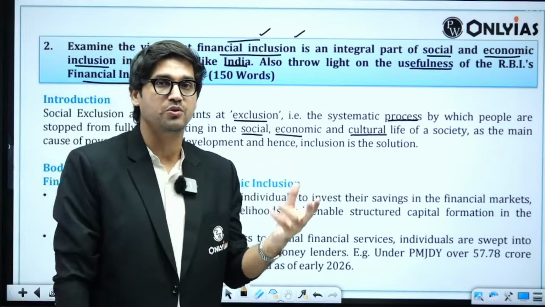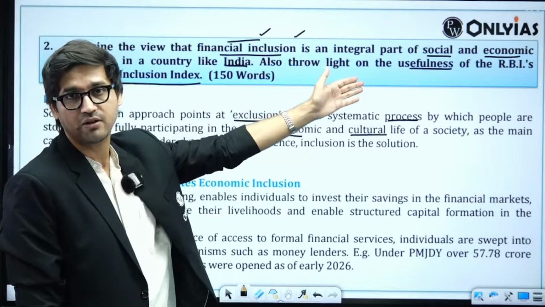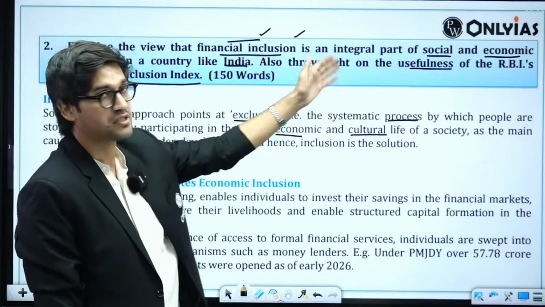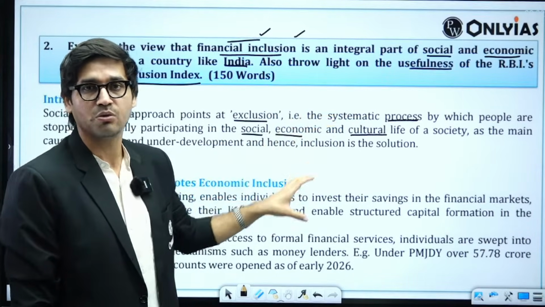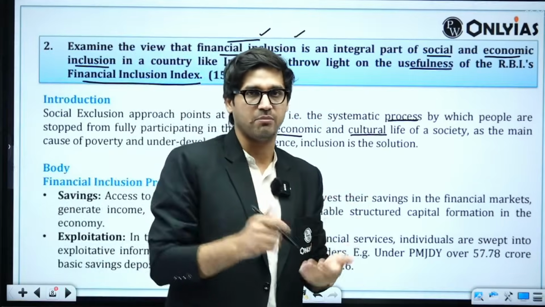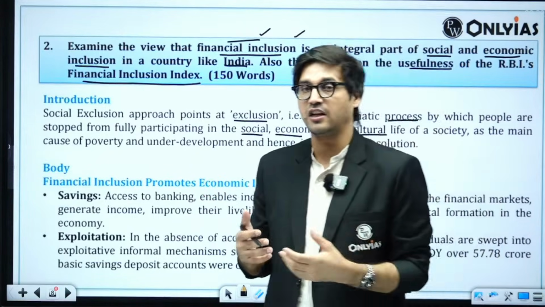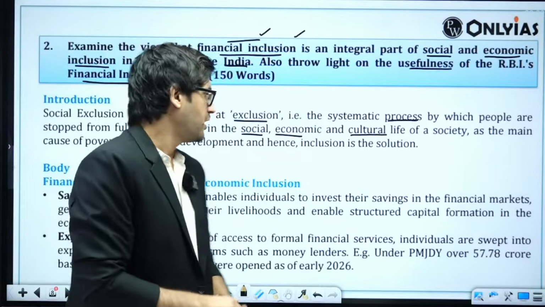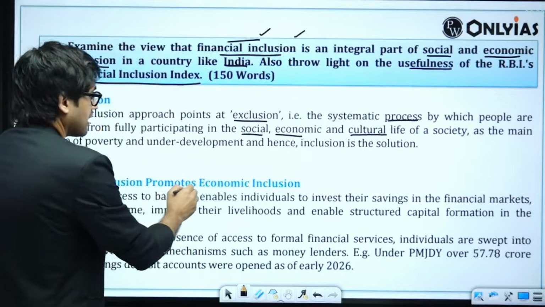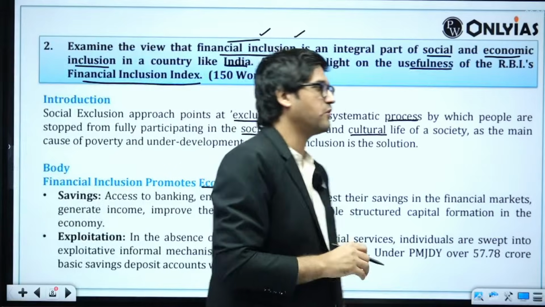What you can do is you can either split it into 2. You can tell how financial inclusion is a part of social inclusion and how financial inclusion is a part of economic inclusion as well. Or you can combine the 2 and write a unified body part. Because this is a 10 marker, there's not a lot of space and not the luxury of time. So what I've done here is I've combined the 2. How does financial inclusion promote economic inclusion? Some good points you will have to mention here.